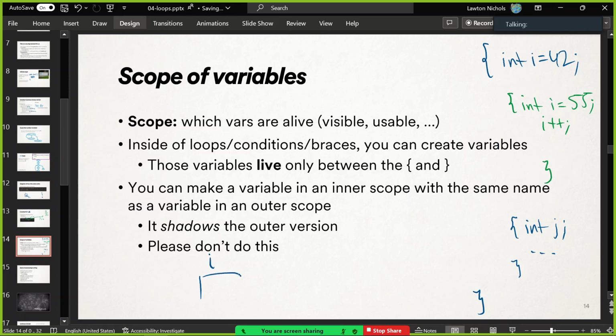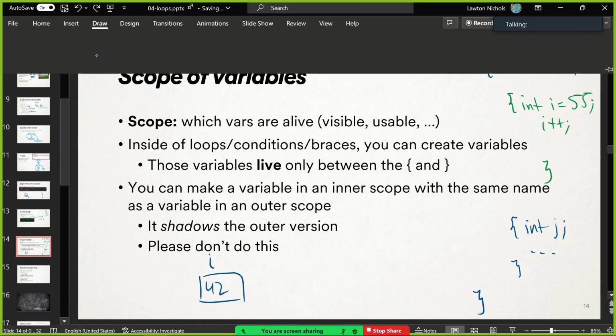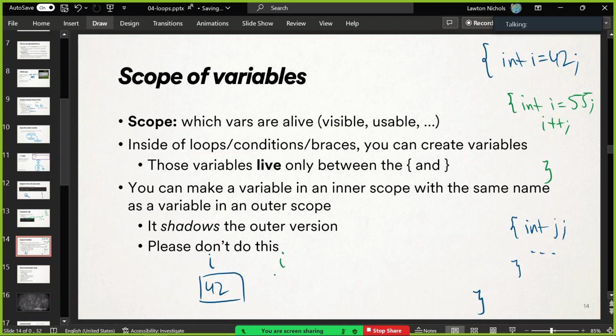Like, here's i equals 42, all nice. Then when I'm in the green part, I can totally make an i that holds 55 or something. It's a separate i, and this is the one you get when you're within the green braces. It's really weird, so just watch out for that. I guess the secret is just don't use variables of the same name multiple times. That's going to save you from this. But then the second you do i++, that's working on this i, 56. But once you hit the closing green brace, this i goes away, and now if you ask for i again, you're getting the 42. That might not be what you expected, so just know that now.